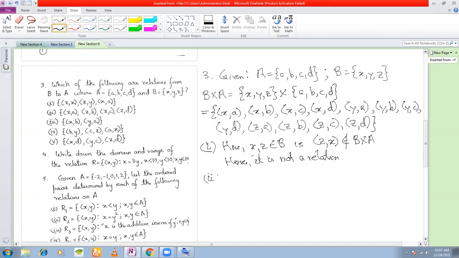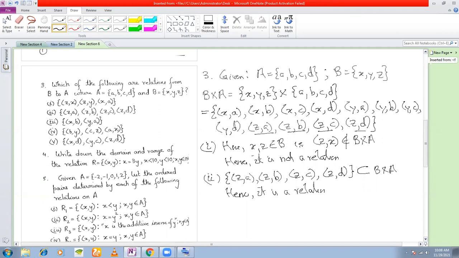Fine. Second one: ZA, ZB, ZC, ZD. Is this a relation? Yes, because all the elements are there, right? ZA, ZB, ZC, ZD is a subset of B cross A. Hence, it is a relation from B to A.